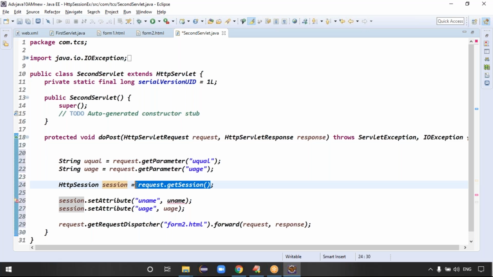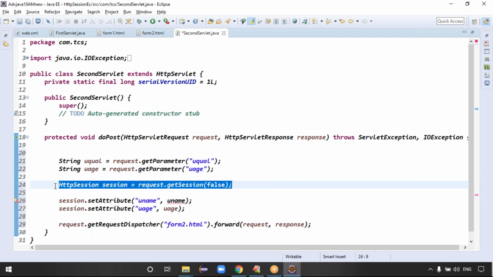If the object is not available, then it will create a new object, guys. Exactly. It means for the second request, is it recommended to create a second object? Guys, for the second request, is it recommended to create the object or not? For the second request, if you create a new object, where are the previous details? That's what, guys. For the second request, you don't create the object. You can make it false.